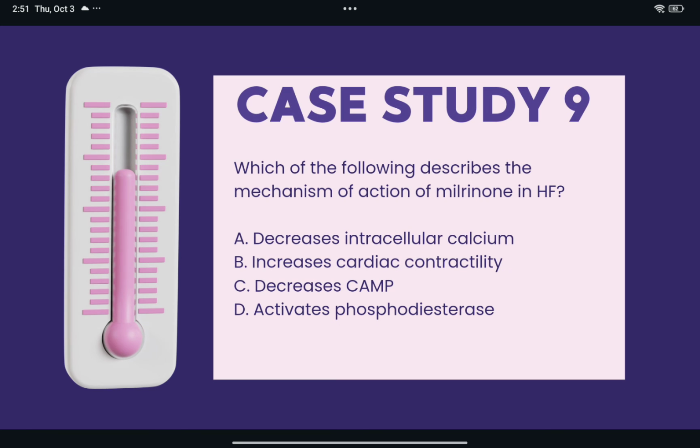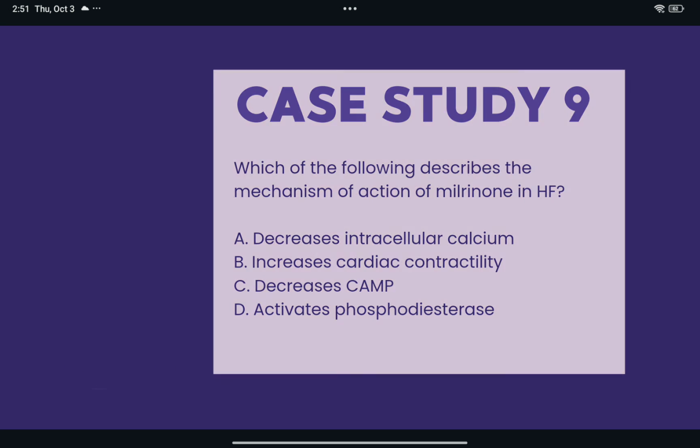Which of the following describes the mechanism of action of milrinone in heart failure? Milrinone is a phosphodiesterase inhibitor and leads to increased cAMP, increased intracellular calcium, and increased contractility. So option B, increased cardiac contractility.